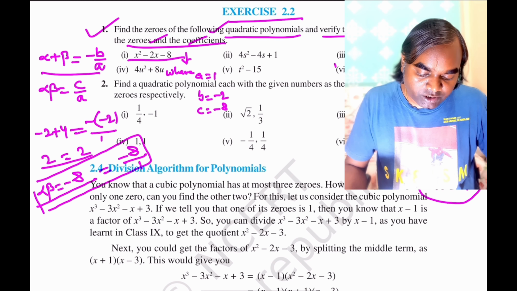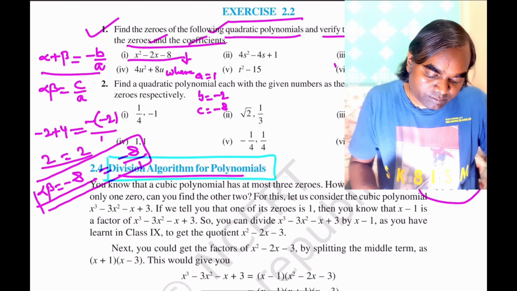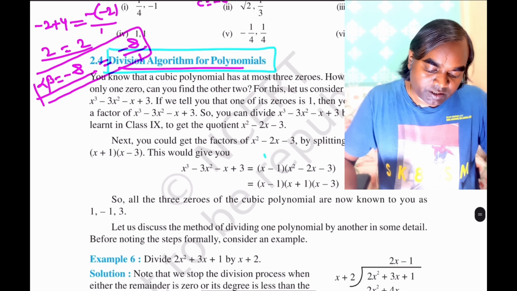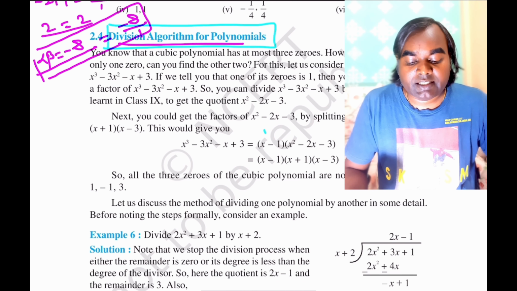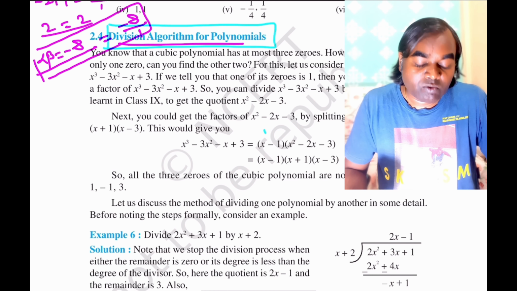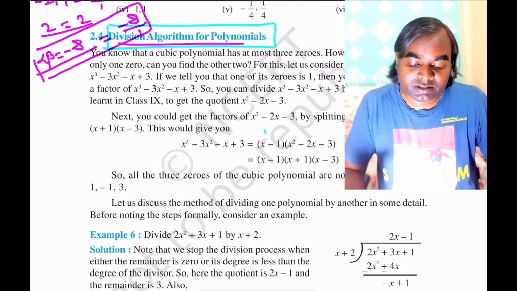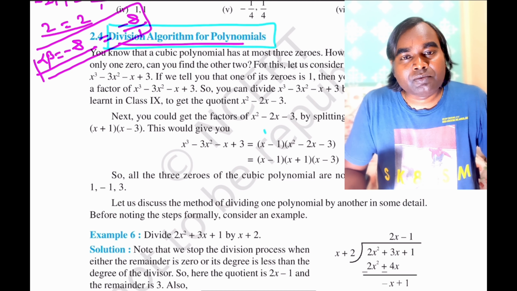Okay friends. So, division algorithm for polynomials. What is the division algorithm for polynomials? We know that a cubic polynomial has at most 3 zeros. However, if you are given only 1 zero, can you find the other 2 zeros? Yes, we can, because if you are given 1 zero, that means one factor of the cubic polynomial is known.